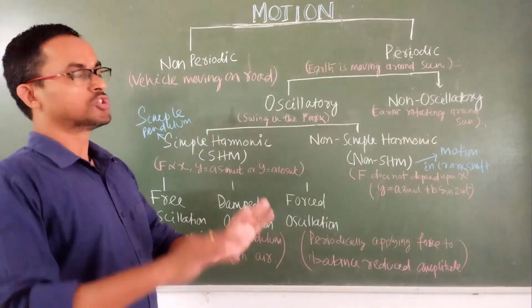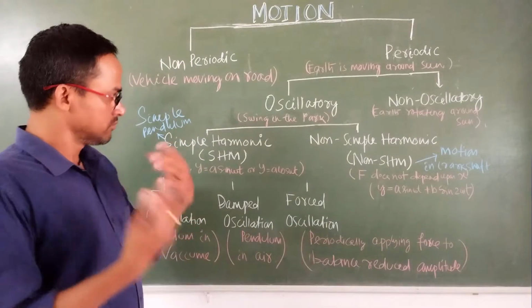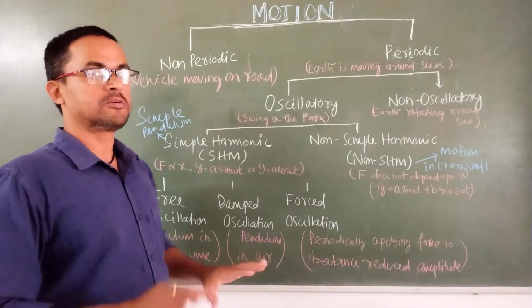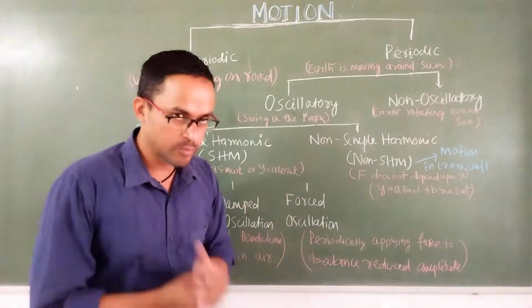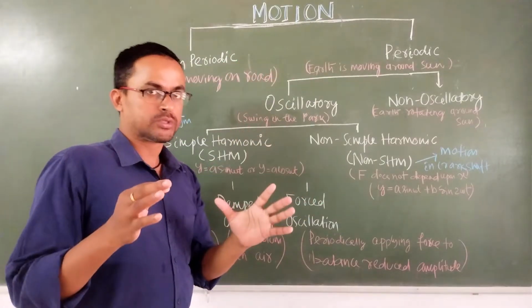Again, I am telling, though it looks simple, the thing is not that simple. Therefore, we have chosen this topic today, motion. And today we discuss the basic things of motion. What are the types of motion? Okay, let's start. Motion. When a body moves, then we call it motion.